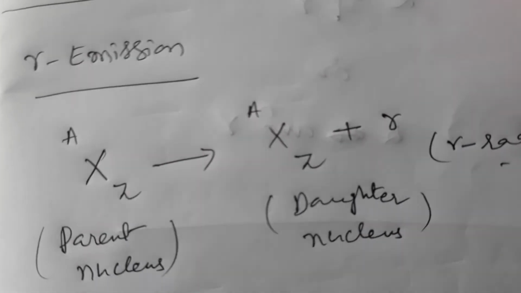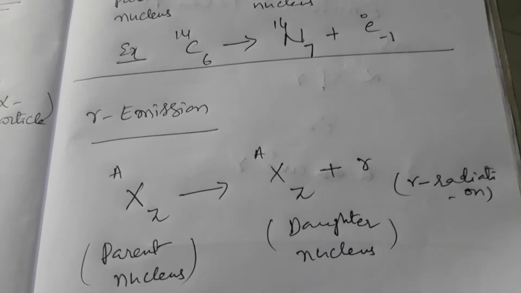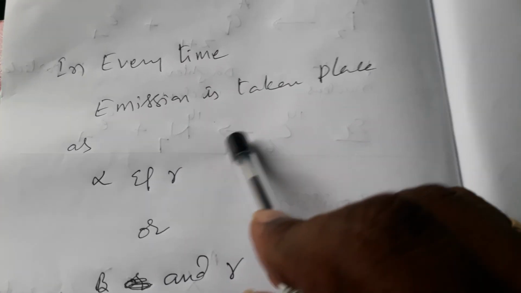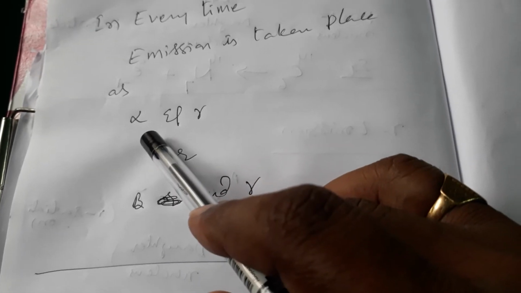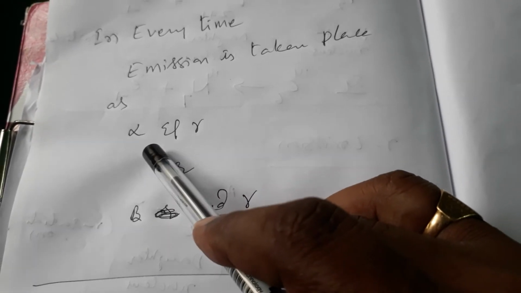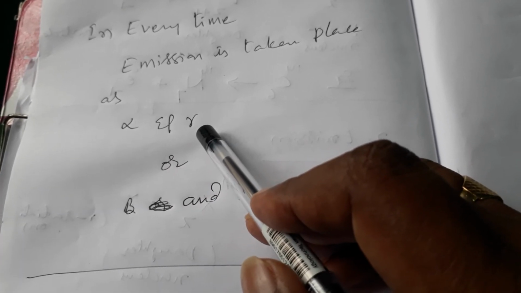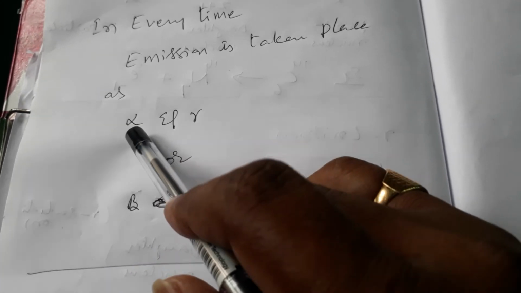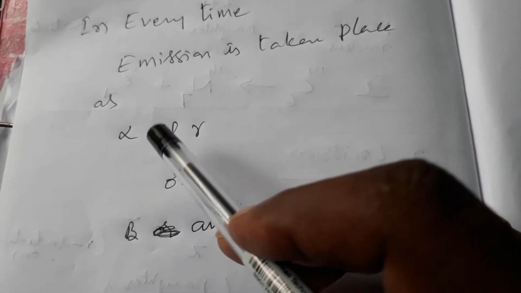Already explained why gamma is always emitted with the alpha particle or beta particle. Every time, emission takes place as alpha and gamma or beta and gamma. After emitting alpha particle, that nucleus gets high energy and an excited stage, so then energy is released by gamma and it gets stability.